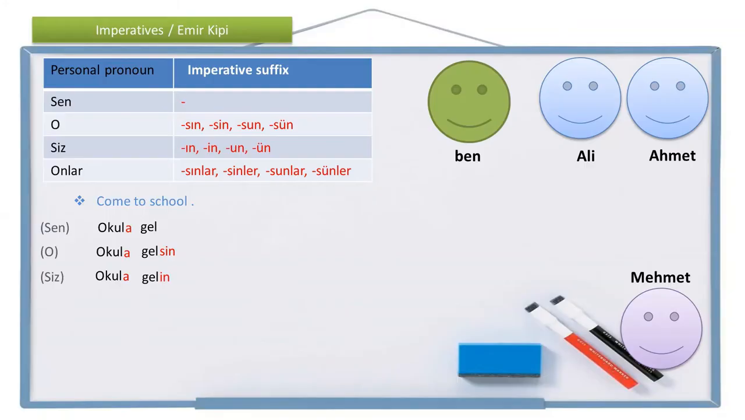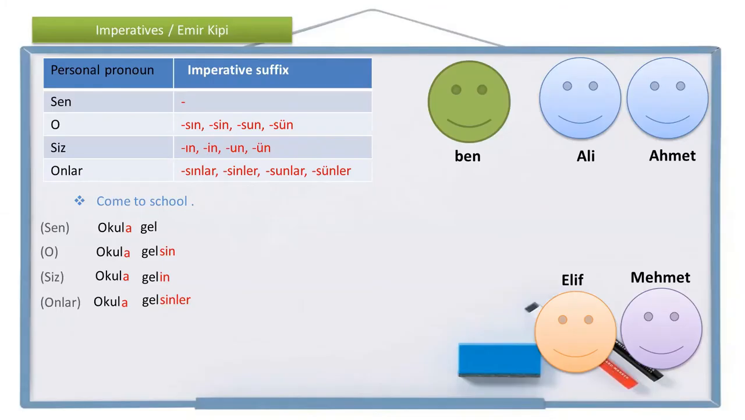Alright. Again, if I'm talking to Ali, but this time I'm talking not only about Mehmet, but about Elif too. There are two or more people. So I'm saying to Ali, Ali, I want Elif and Mehmet come to school now. I want them, Elif and Mehmet, come to school now. Let them come to school now. So how am I going to say it? They, onlar, to school, okula, come, gel, with the imperative suffix gelsinler.